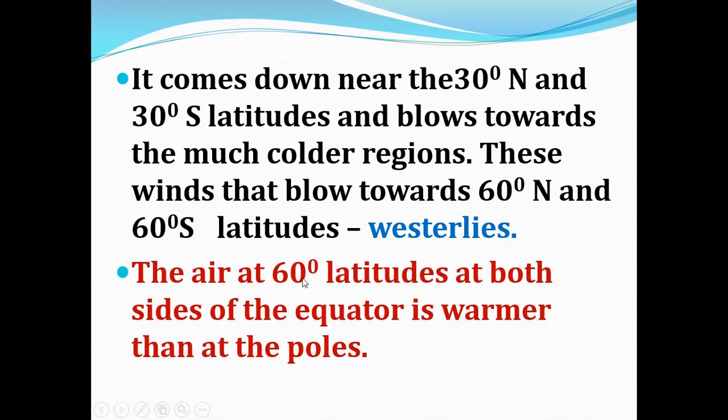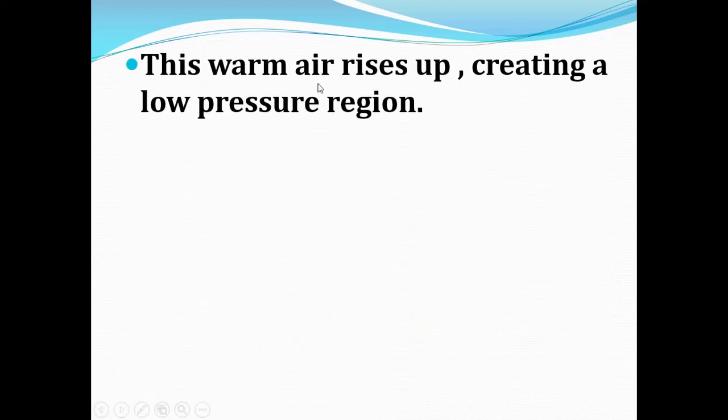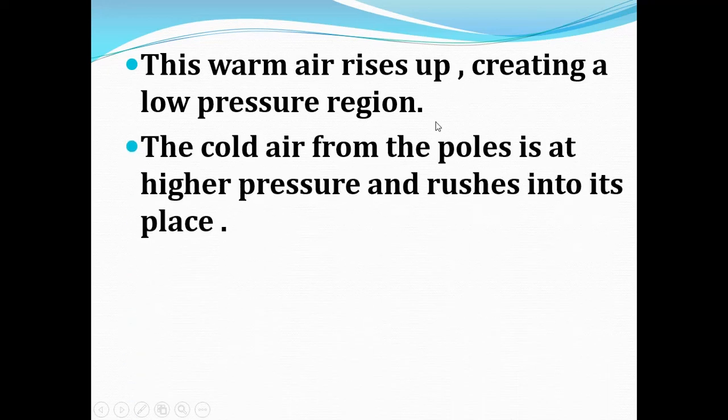Now the air at 60 degree latitude on both sides of the equator is warmer than at the poles. So the air on both sides at the 60 degree latitude will be warmer than the poles. This warm air rises up, creating a low pressure region, and again it comes down.